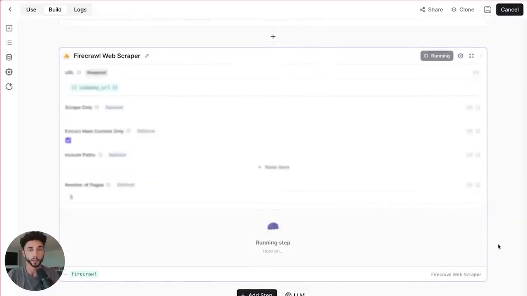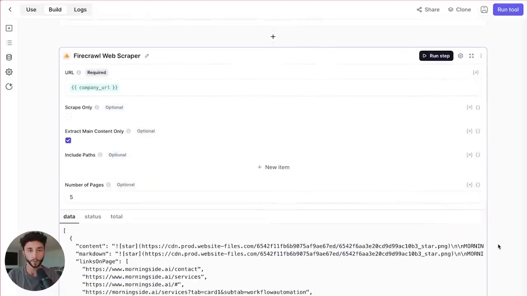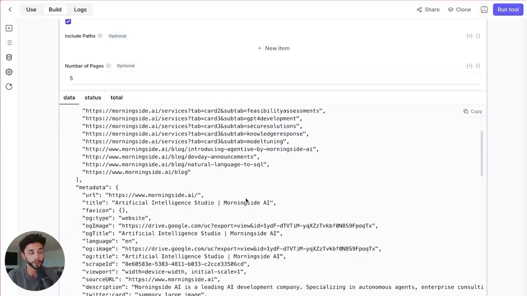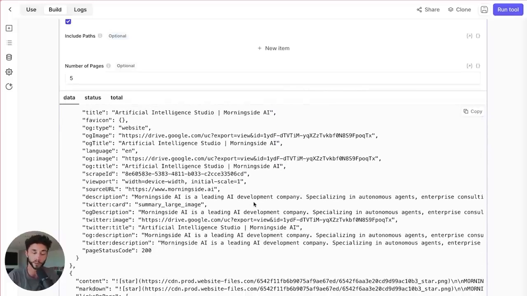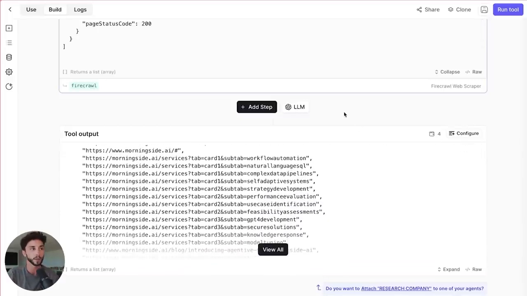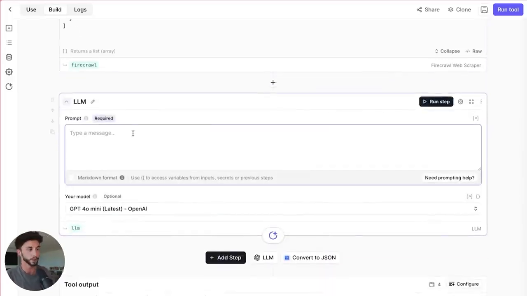Give it a second. You will at some point have to pay Firecrawl. Of course, it's not a free service, but they do have a free plan, so you should have no issues with getting that. So here you can see we're getting a lot more data back from this web scrape than we were with just the Relevance version, which is great. So the next step is we have this data. We want to generate some kind of research summary so that we can send that to our sales rep once they have requested it. So now it gets into the fun part of writing LLM prompts.